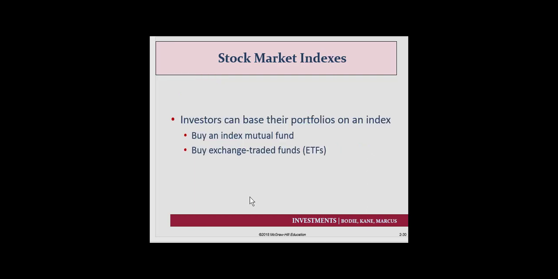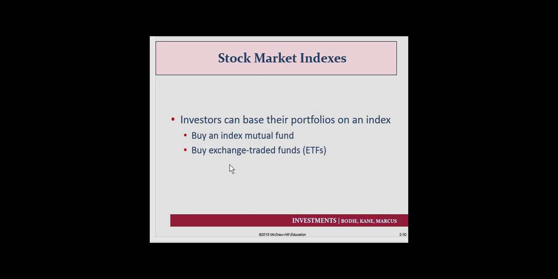So investors can base their portfolios on an index. So maybe we buy an index mutual fund, or we buy an index fund through exchange traded funds, and these are portfolios that are created to represent and match what the indexes themselves earn.